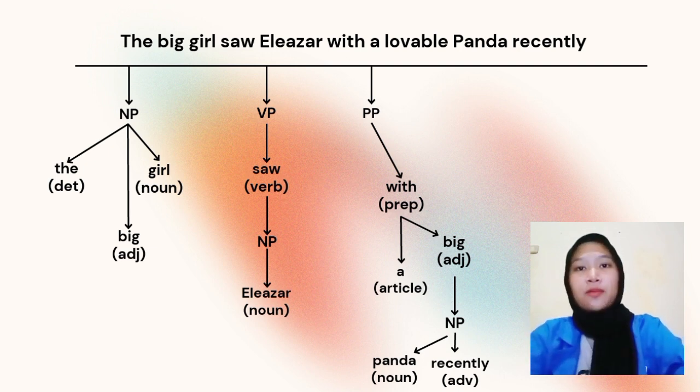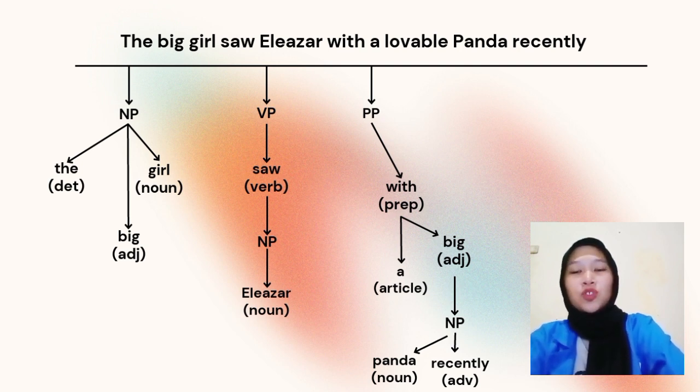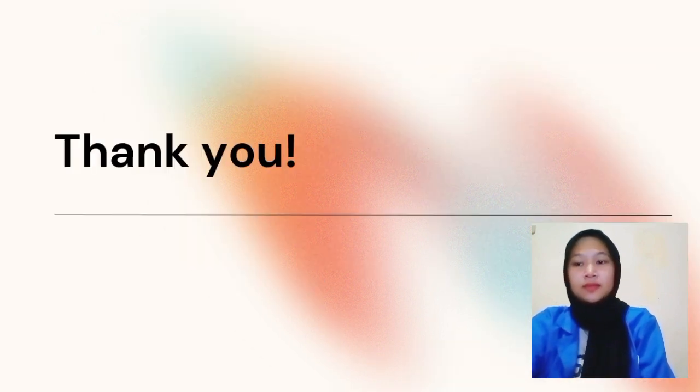Saw is a verb. And Eliezer is a noun phrase. Eliezer is a noun. And with a big panda recently is a prepositional phrase. With is a preposition. A is an article. Big is an adjective. Panda is a noun. And recently is an adverb.